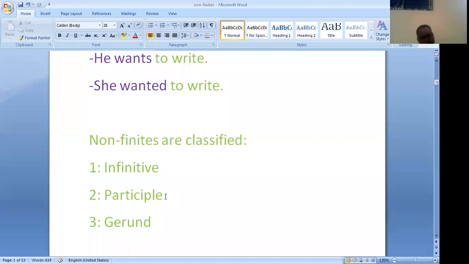Then use of the past participle, because participle is classified into two, the present participle and the past participle. A past participle is a non-finite verb which is the third form of the verb. It does not have ing at its end. Past participle is the third form of the verb and works like an adjective. Now let us see the uses.